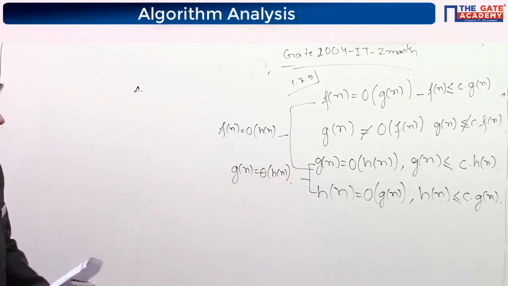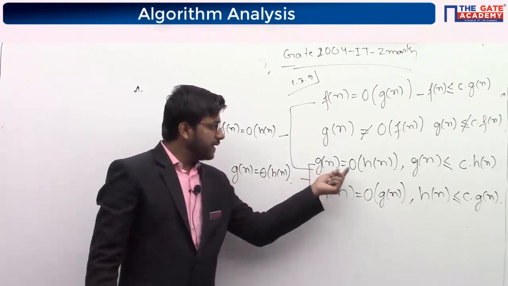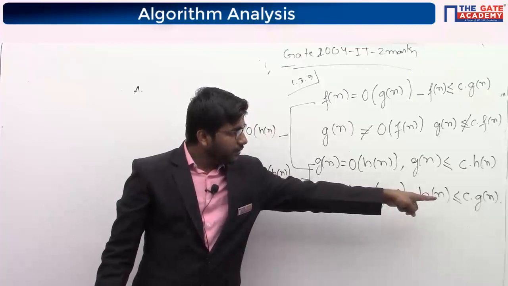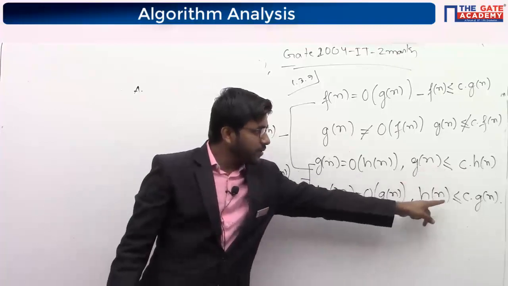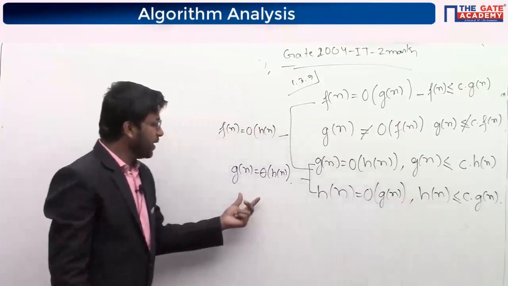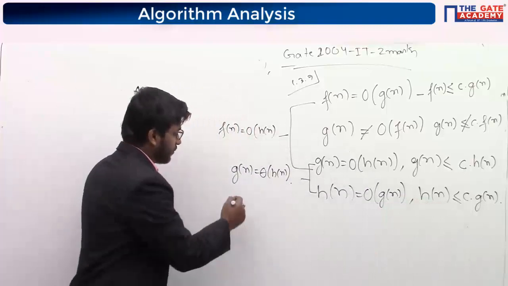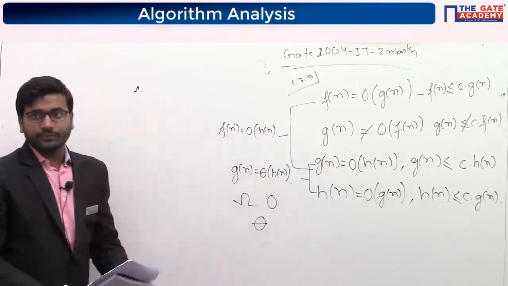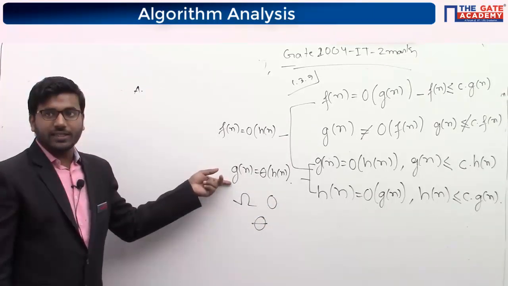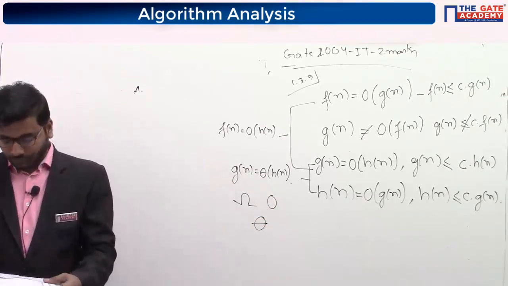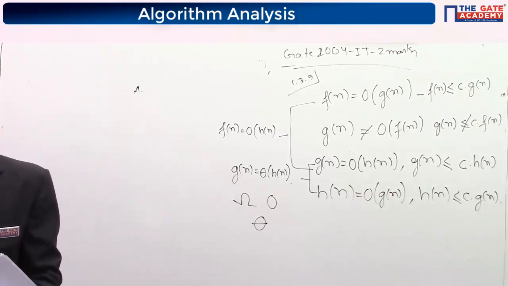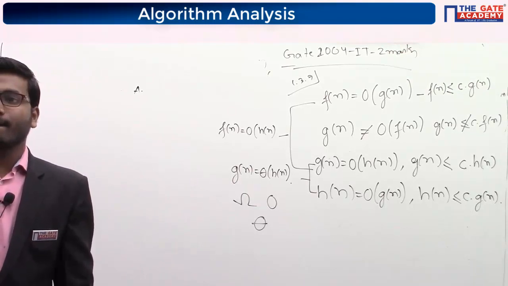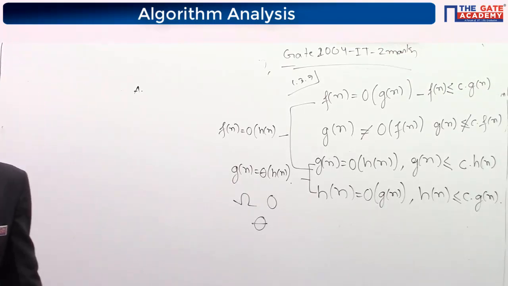Is it clear? Since Gn is smaller than Hn, and Hn is also greater than Gn and also smaller than C Gn, it means it is satisfying both omega and big O, so it means it is theta. Is it clear how Gn is equal to theta of Hn? Please let me know. Yeah, Gautam is saying clear.